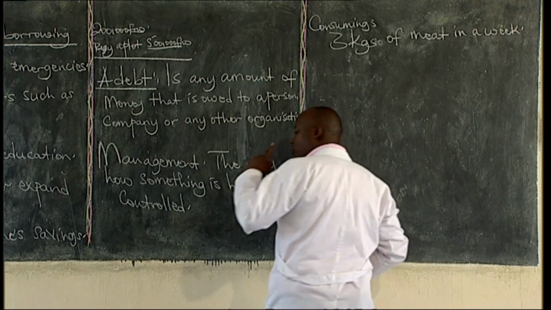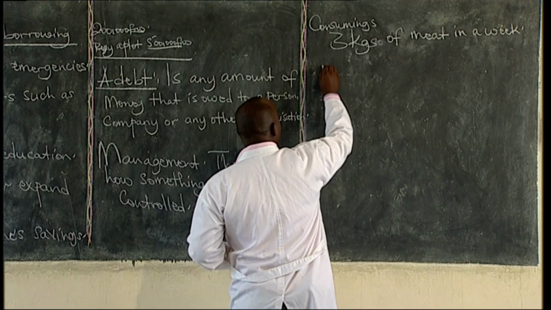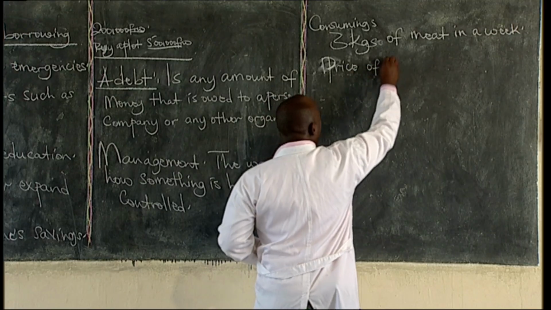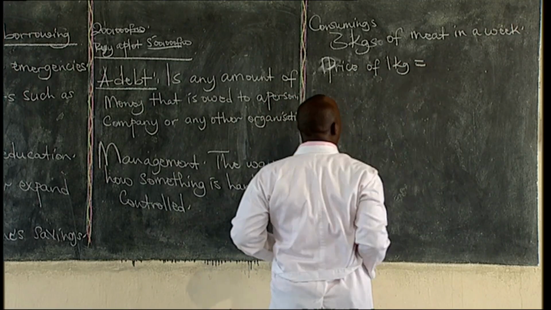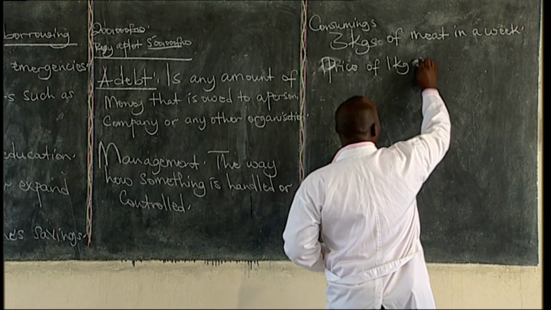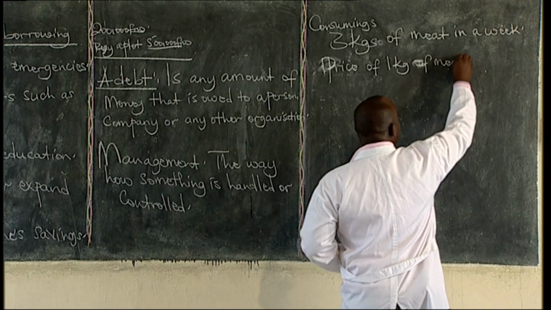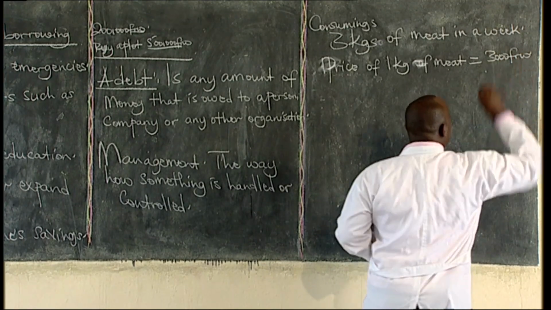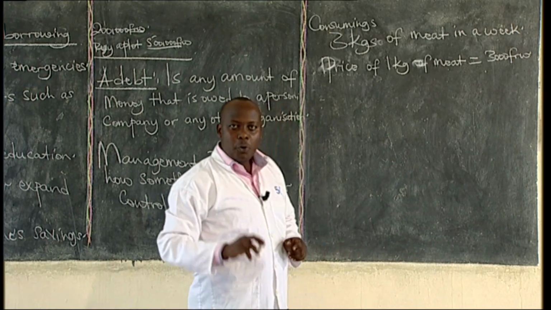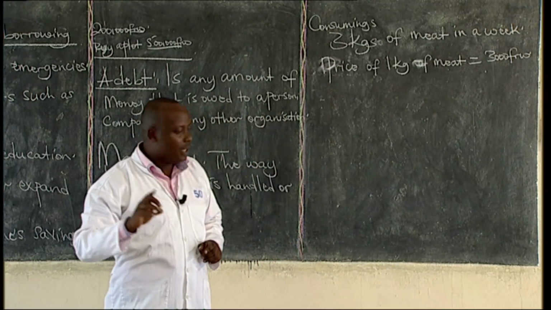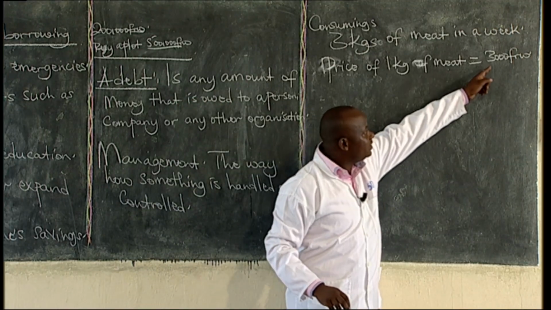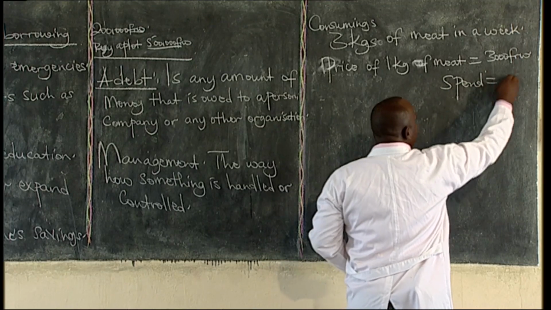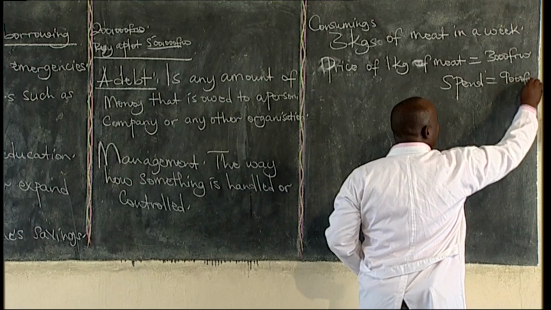And the cost of 1 kilogram of meat, let's assume the price is 3,000 francs. They are selling it at 3,000 francs. Now, if I'm consuming 3 kilograms of meat in a week, and 1 kilogram is 3,000, meaning I will spend 9,000 francs per week.